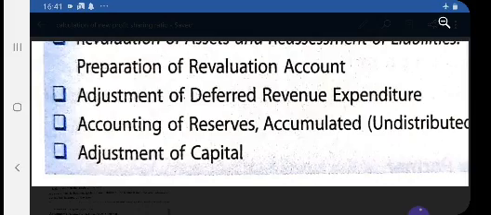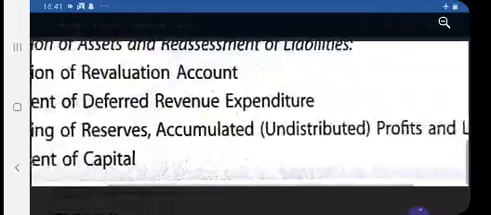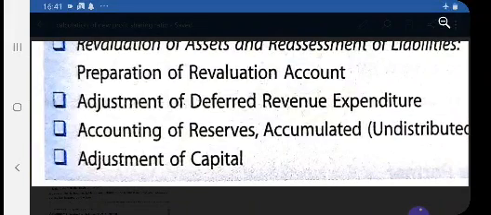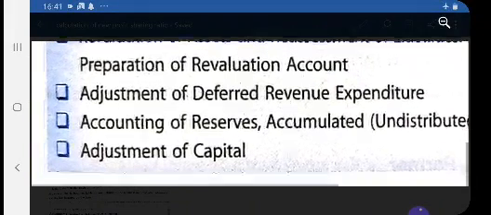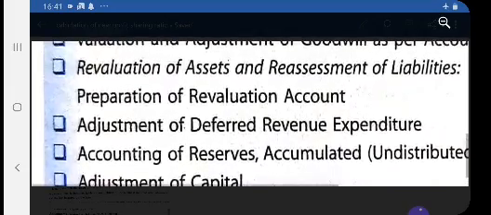And then is accounting of reserves, accumulated undistributed profit and losses, that also will be distributed among the old partners, because it is the share of old partners, so it will be distributed among the old partners in their old profit sharing ratio. And then finally the adjustment of capital if it is given in the question.